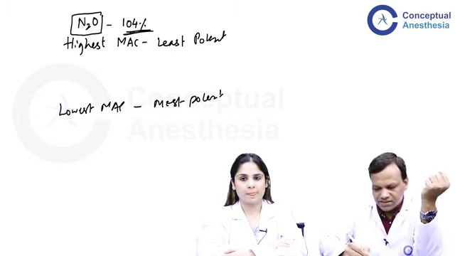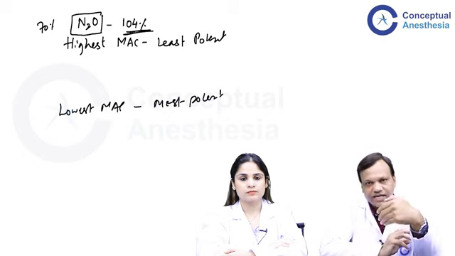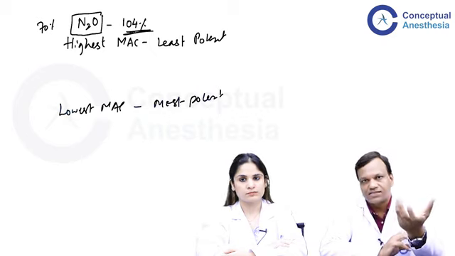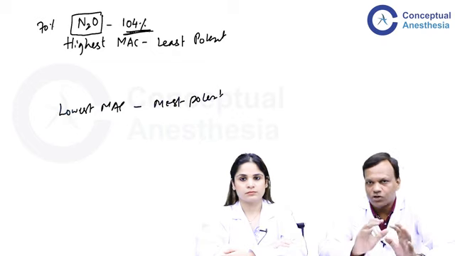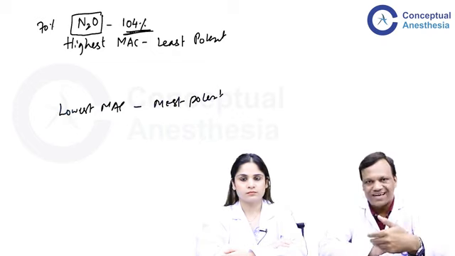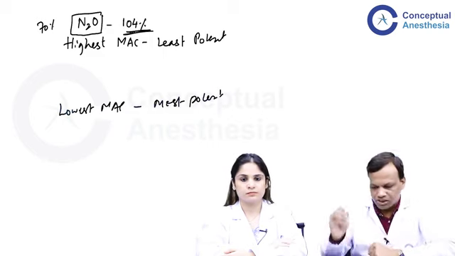So usually the highest concentration we can give is around 70%. That means even if we give the highest concentration of nitrous oxide, 70%, still it will not produce anesthesia. So nitrous oxide is not a complete anesthetic agent. We cannot produce anesthesia by giving only nitrous oxide. So it is used as a supplemental gas along with other inhalational anesthetic agents like halothane. So this is one thing.